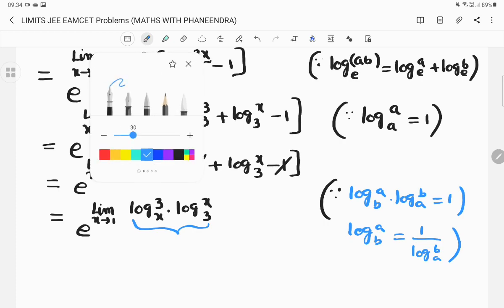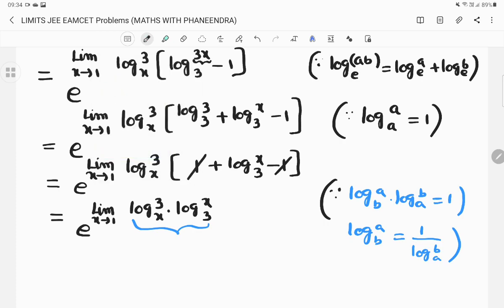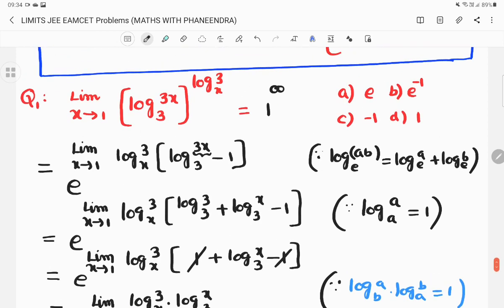So e power limit x tends to 1 of 1. Limit of a constant is constant only. So e power 1, which is equal to e. Therefore, for the given problem, the answer is the first option.